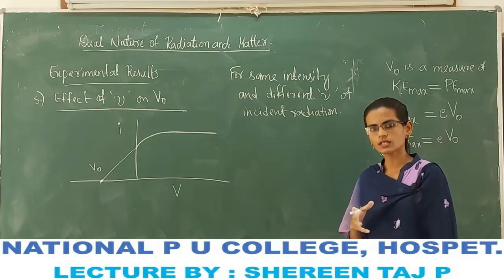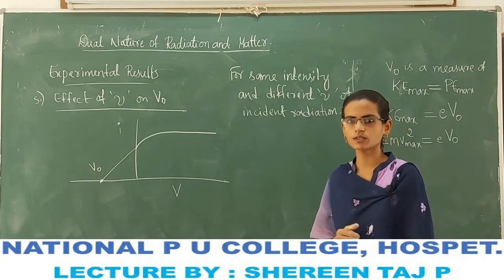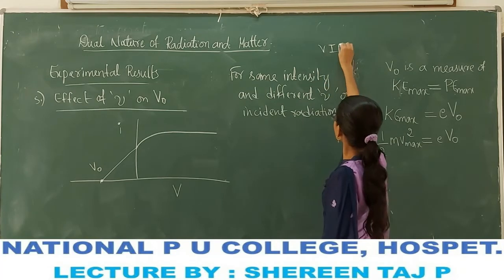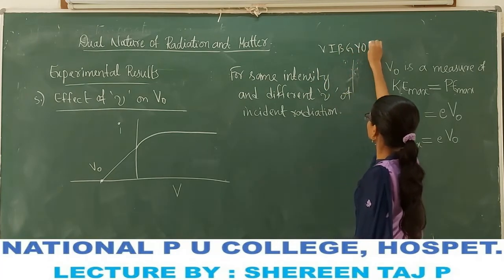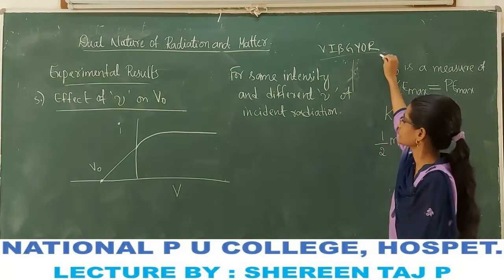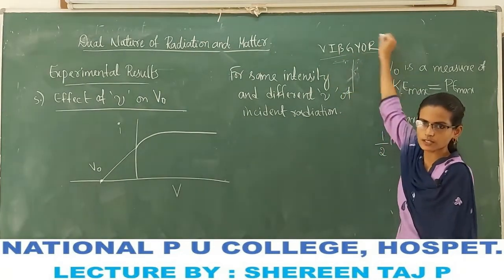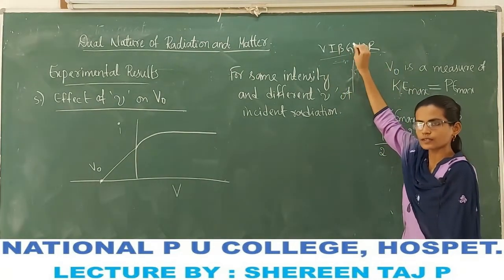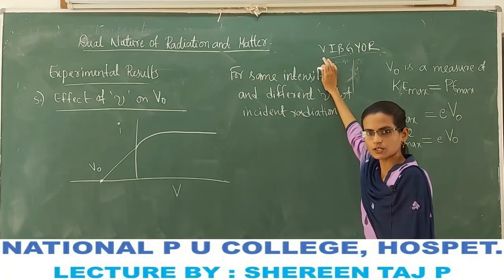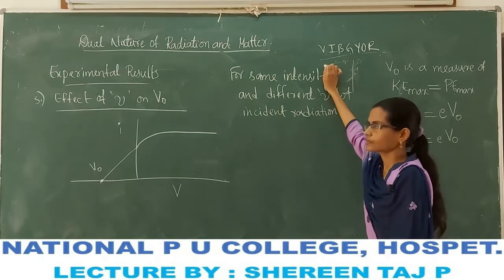Visible light consists of different frequencies: VIBGYOR, colors violet, indigo, blue, green, yellow, orange, red. Alkali metals like sodium and potassium show the photoelectric effect for visible light.